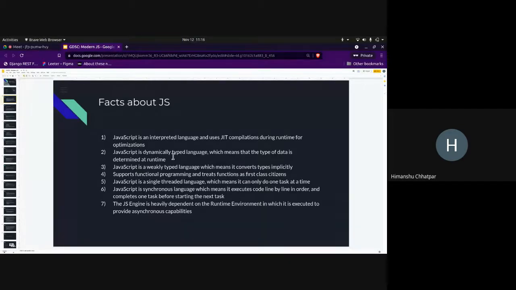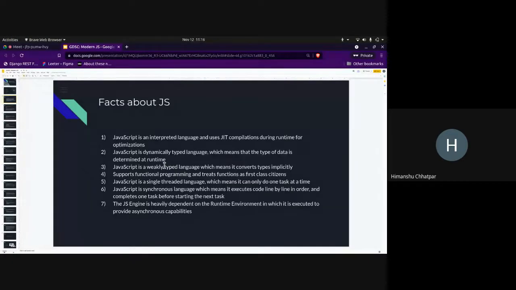This part introduced a new language called TypeScript, because TypeScript is a statically typed superset of JavaScript. So that is where TypeScript comes in. The third point is JavaScript is a weakly typed language. Weakly typed and strongly typed languages are two spectrums. In a weakly typed language, the conversion of data types is very simple and usually occurs implicitly. JavaScript is notorious for type conversions, as you can see, double equals, triple equals, stuff like that. So JavaScript is weakly typed.